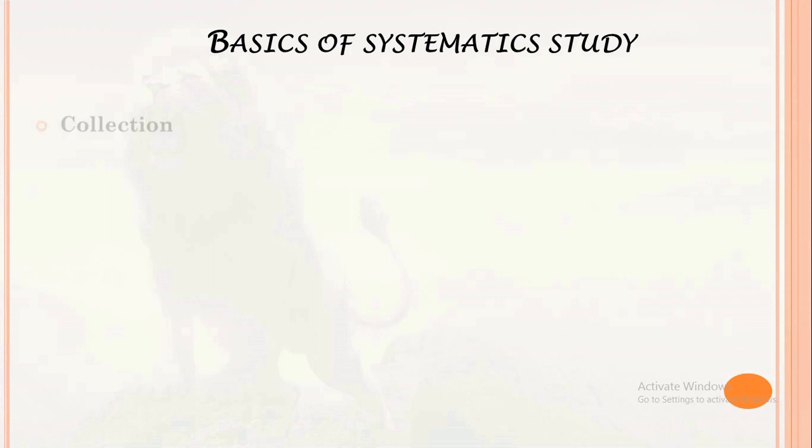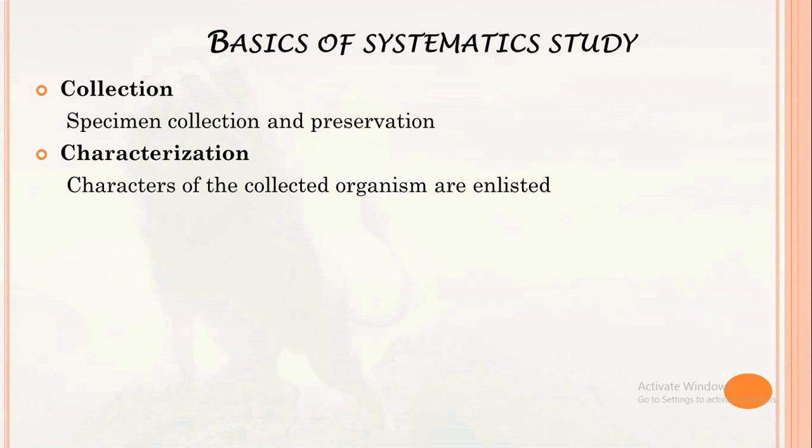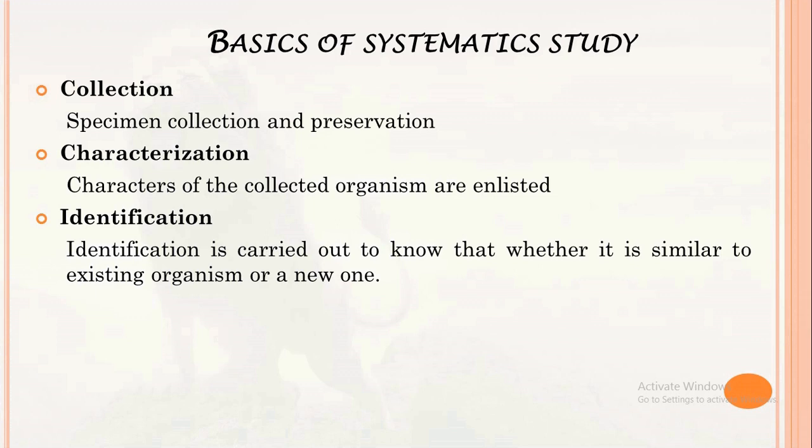Now, basics of systematic study. First is collection. In collection, material collection and preservation is done. Next is characterization. In characterization, all the characters of the given organism are enlisted. Next is identification. On the basis of enlisted characteristics, identification is carried out to know whether the given organism is similar to the existing groups or it belongs to a new group.